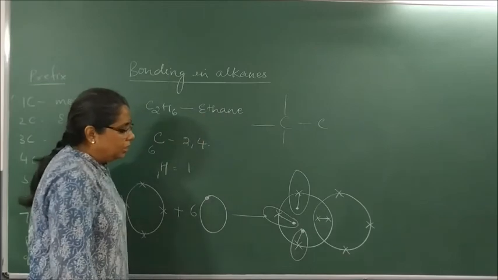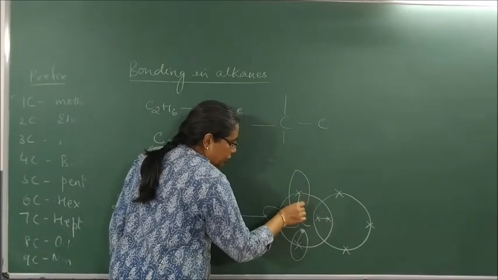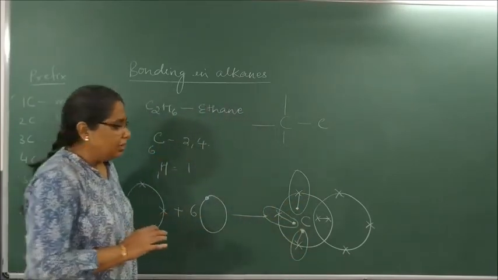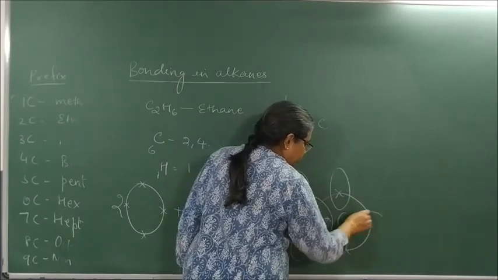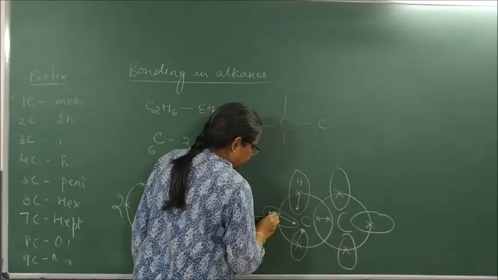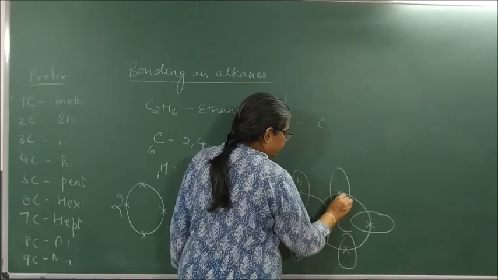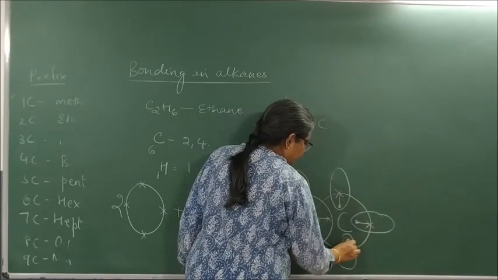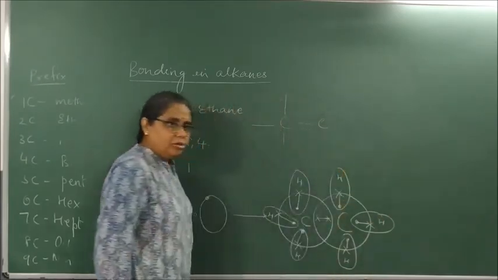So we will get our hydrogen here. Now see, this carbon is now 8. 1, 2, 3, 4, 5, 6, 7, 8. Satisfied? Now come to this carbon. So this will also have hydrogen. This carbon also has 8.